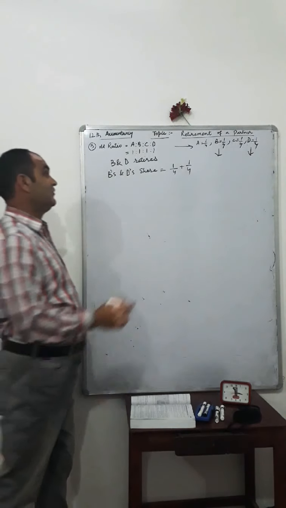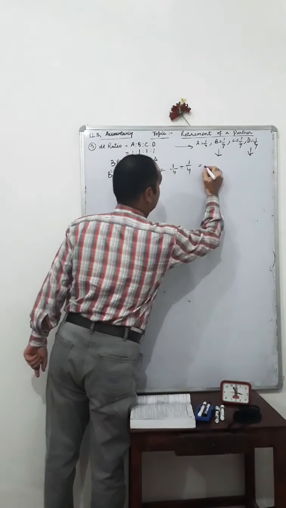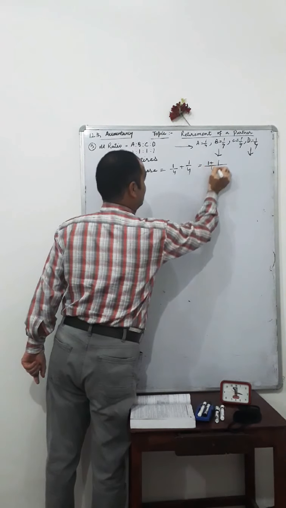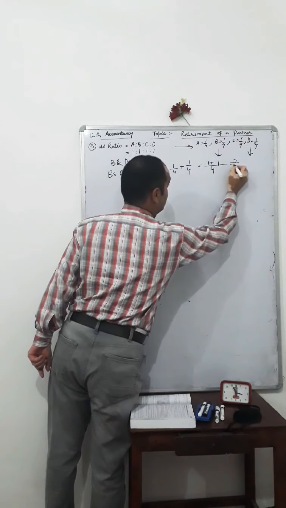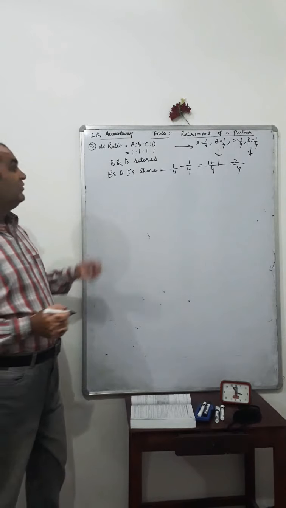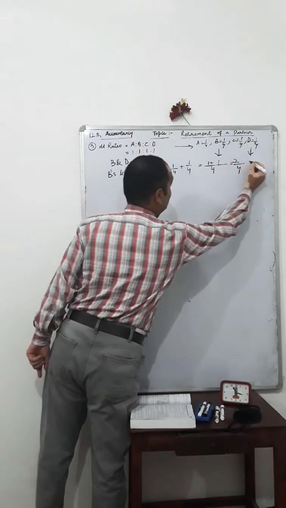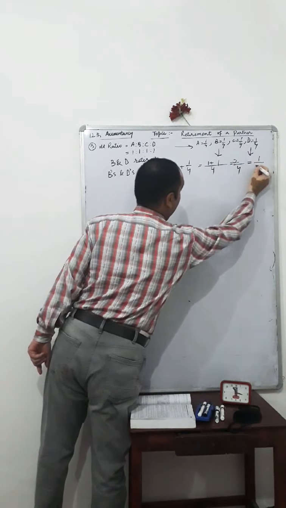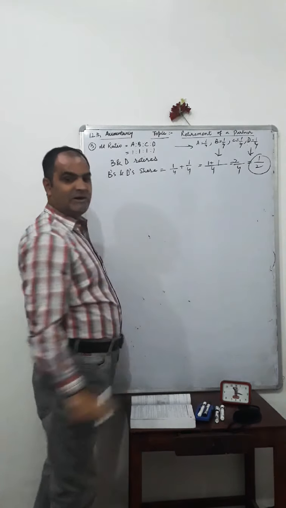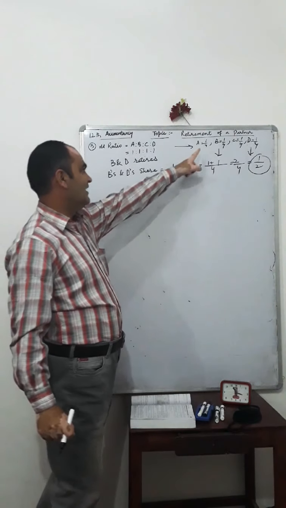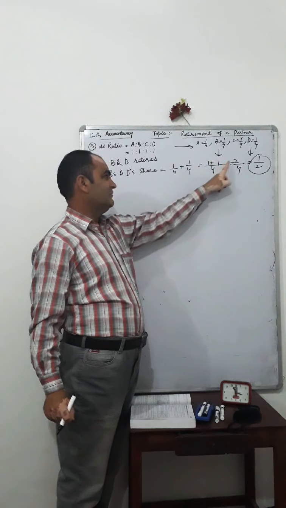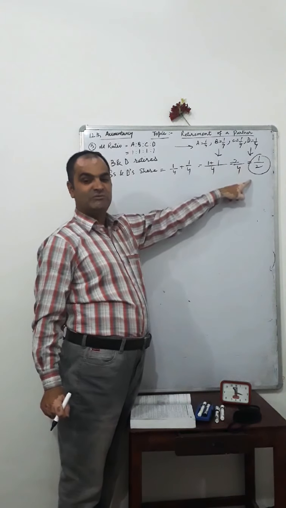Taking 4 as LCM, 1 plus 1, that is 2/4, which is equal to 1/2. So B's and D's share is equal to 1/2.